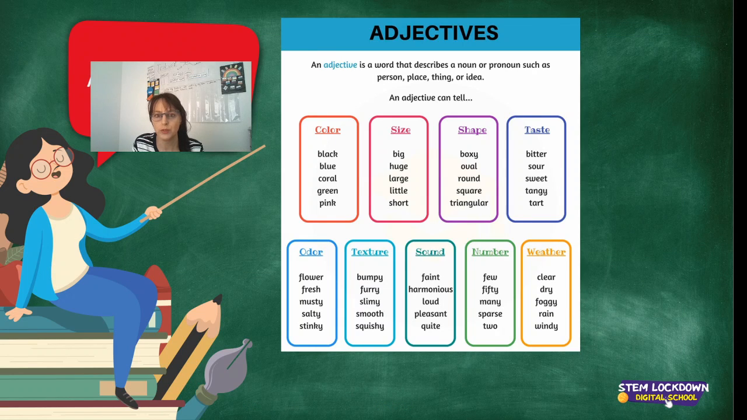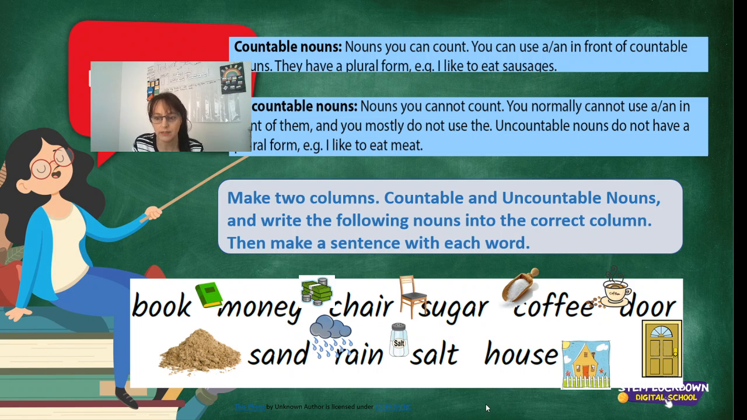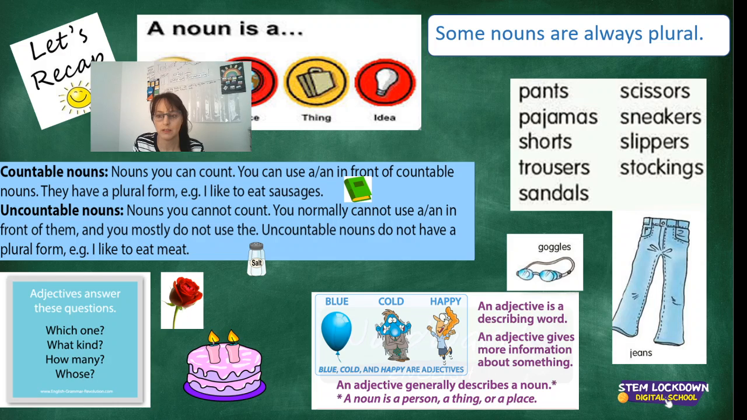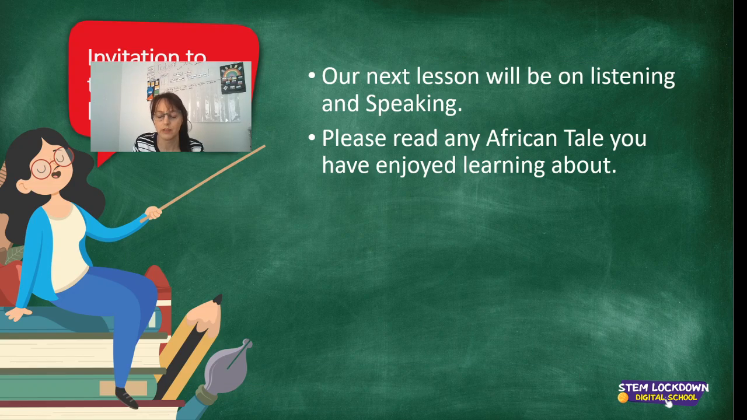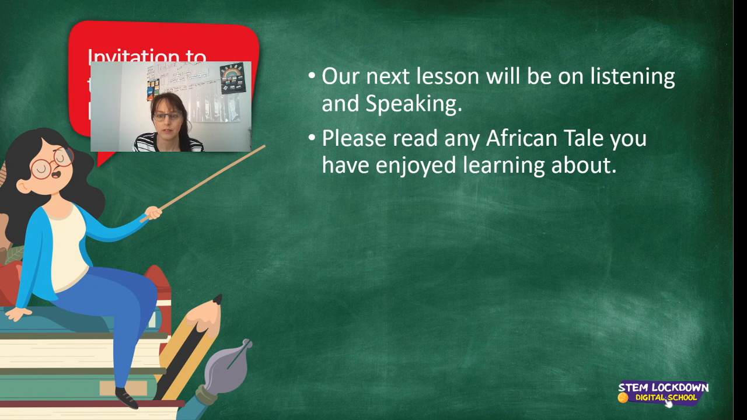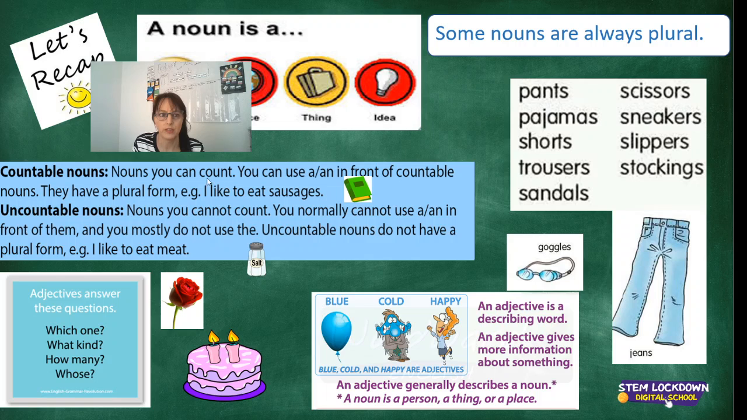Okay, so we will not be able to get to adjectives today. So I'm going to move forward to our last PowerPoint. Here we go. All right, so we did a noun is a person, place, thing, or idea. Some nouns are always plurals. These are some examples that I gave you, countable and uncountable nouns.